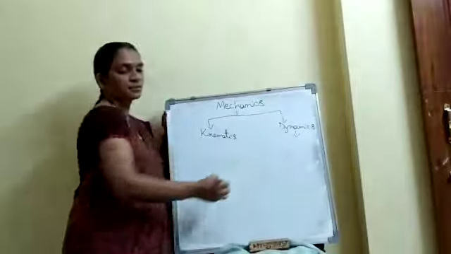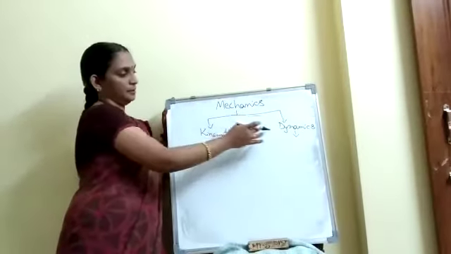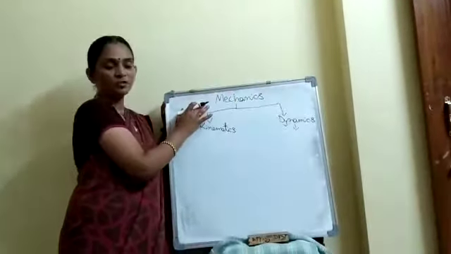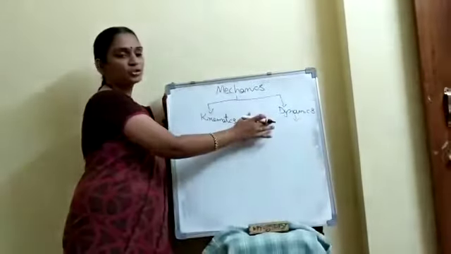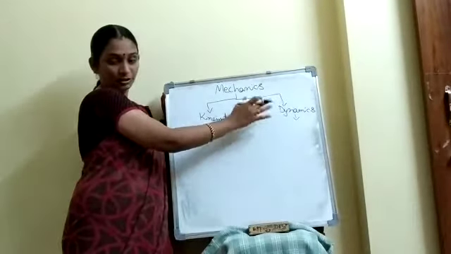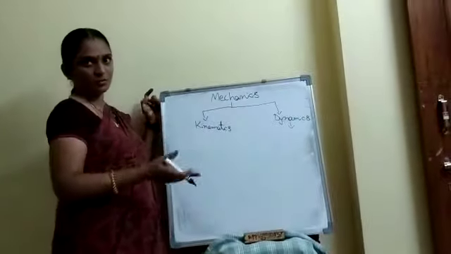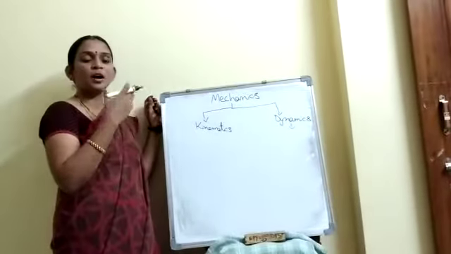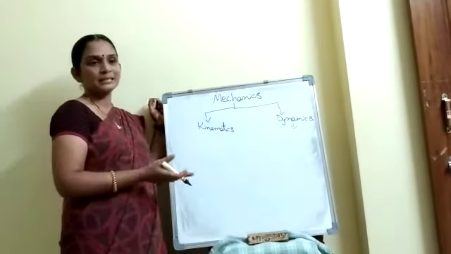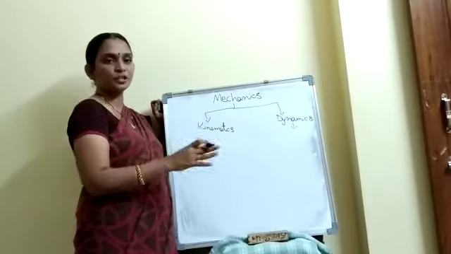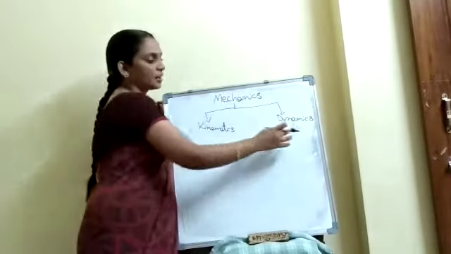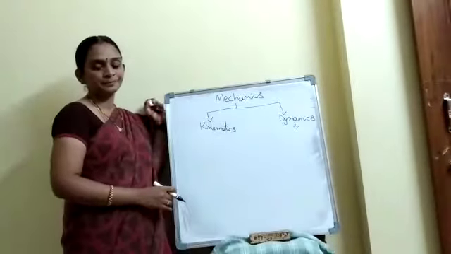Dynamics is a branch of mechanics which deals with the motion while considering the forces which cause the objects to come into motion. Here we should consider what type of forces makes the object come into motion. That comes under dynamics.